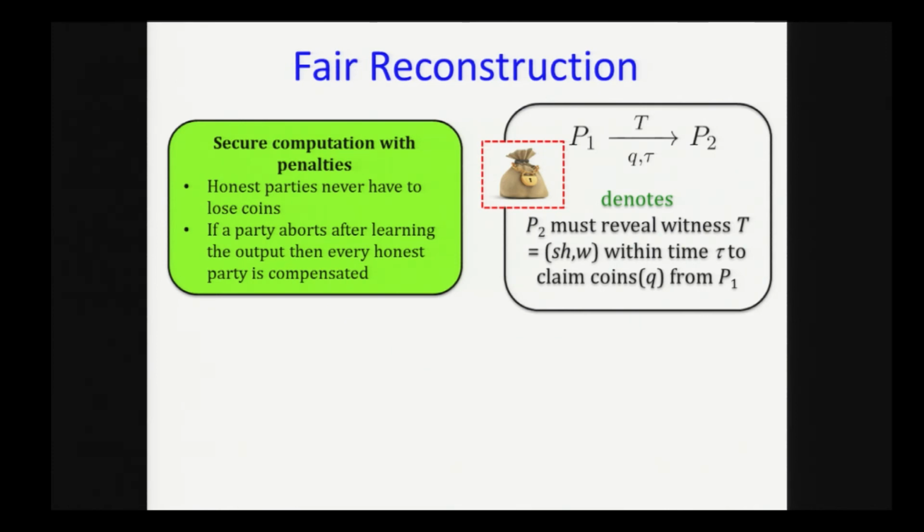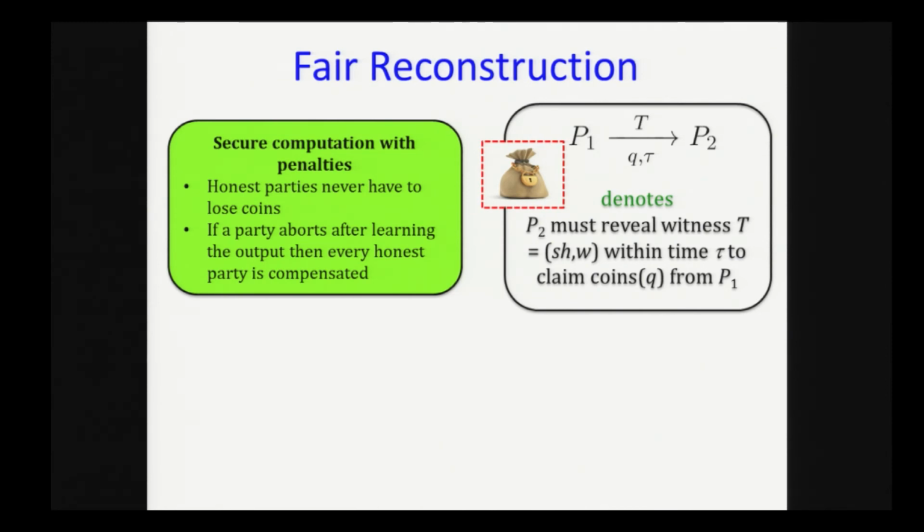Here we're just going to have a quick recap of the claim and refund transaction functionality and also the type of difficulties we have to encounter when designing such protocols. I will use this arrow notation to denote a claim or refund transaction. Here P1 is the sender, P2 is the receiver, and P2 can claim these Q coins only if it produces the witness T, which will be the decommitment, within the time bound tau. Otherwise, the money is just refunded back to P1. All right. So obviously, our protocol is going to be a sequence of these transactions.